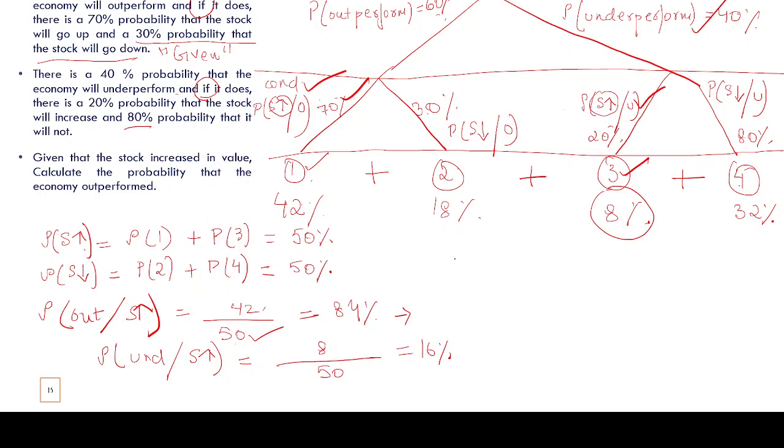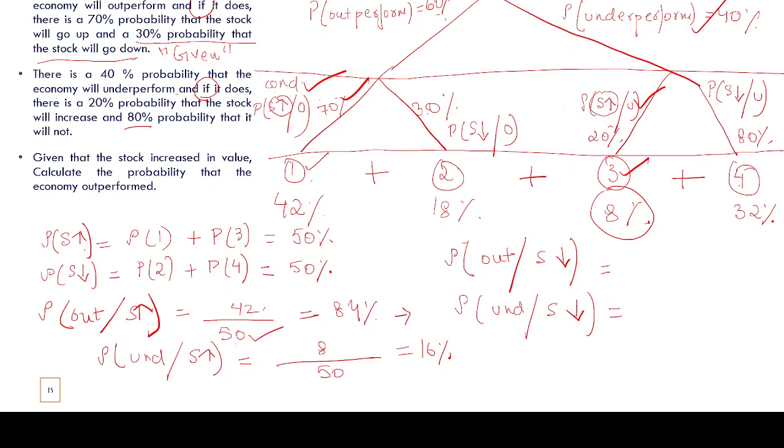Now solve these, guys. What is the probability of the economy outperforming given that the stock price has gone down? And what is the probability of the economy underperforming given that the stock price has gone down? Please do this, and we'll end our session here.